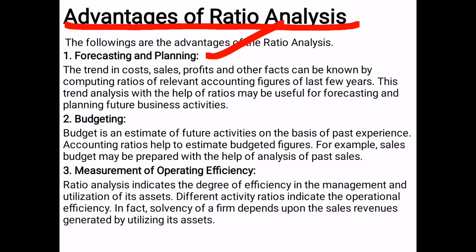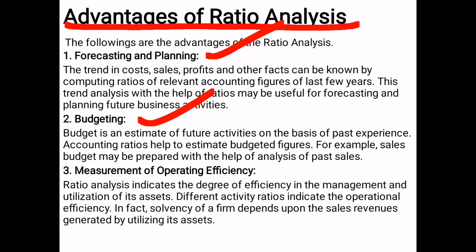After that, budgeting. For any company or organization, and also for any household, nowadays the majority of household makers are preparing a budget.